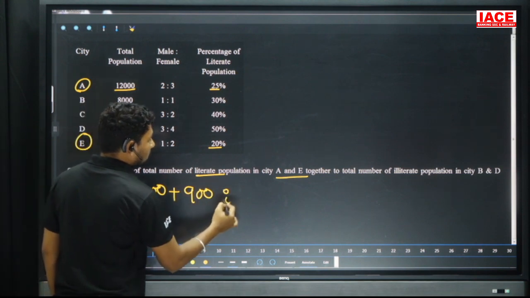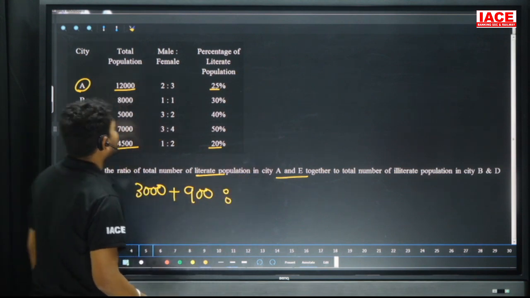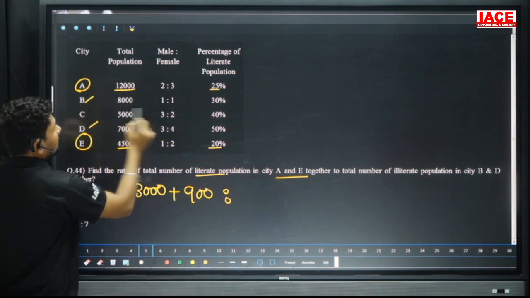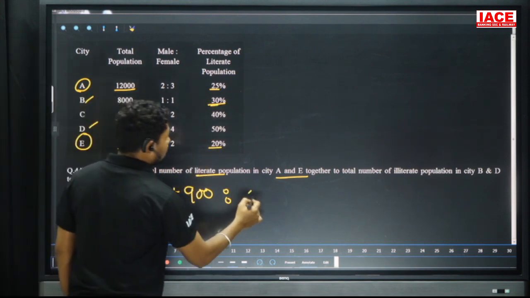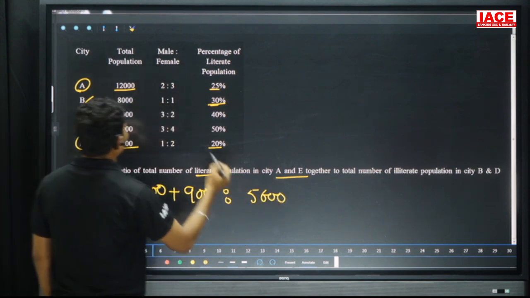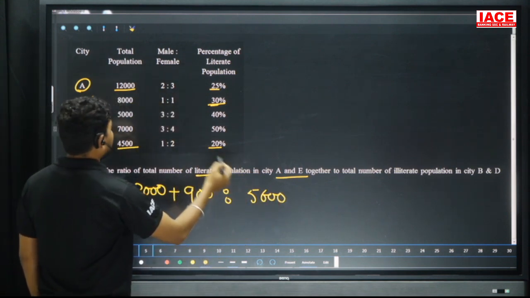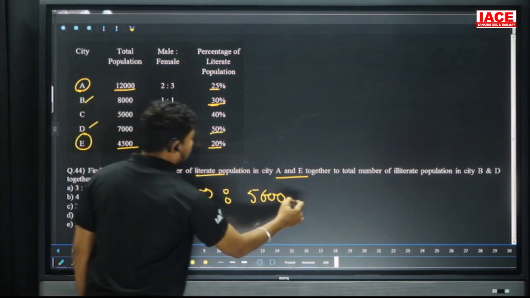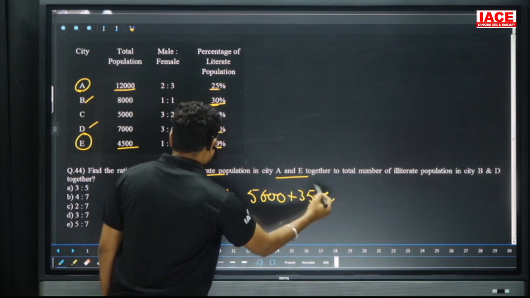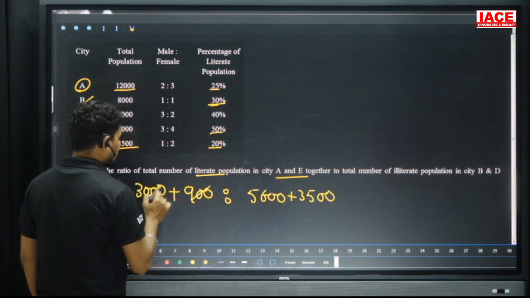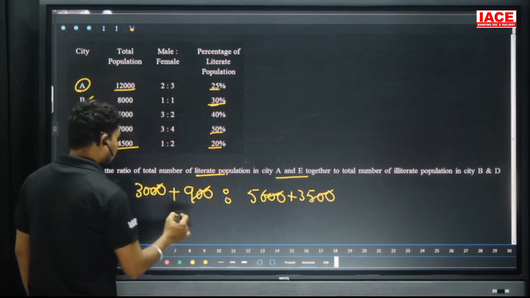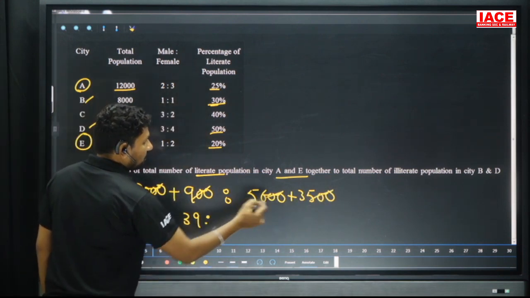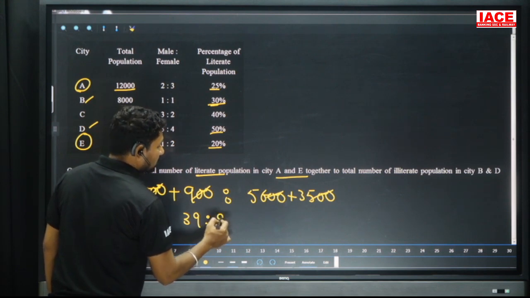This is a ratio, so clearly we need the illiterate population in city B and D. In city B, 30 percentage literate means 70 percentage illiterate, which is equal to 5,600. Next, D is 50 percentage, 3,500. Cancel the values, the zeros cancel, and 30 plus 9 is 39 to 56 plus 35, which is equal to 91.